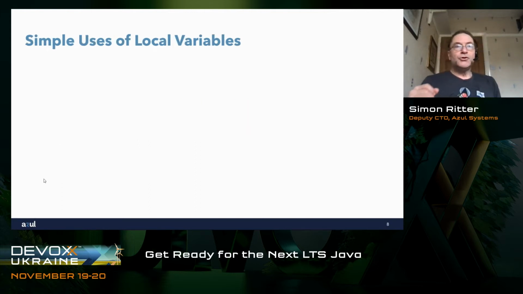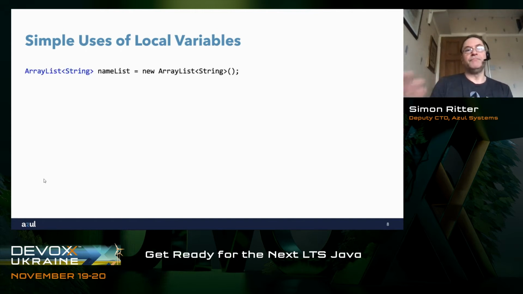Okay, let's look at some simple uses of local variables as we do in Java. Well, the obvious one here is that we have an array list of type string called nameList, and we want to instantiate an object of that type. If you look at this code, you can clearly see that we have to define nameList as a specific type. So we say it's an array list of type string. We instantiate a new array list of type string. So it's rather redundant to have array list of type string on both the left-hand side and the right-hand side of the evaluation. We're just adding code for the sake of code.